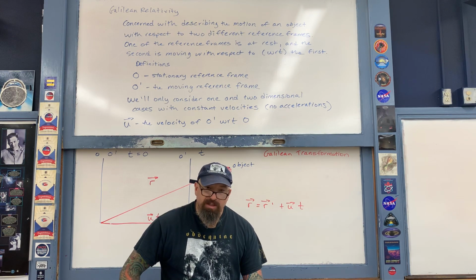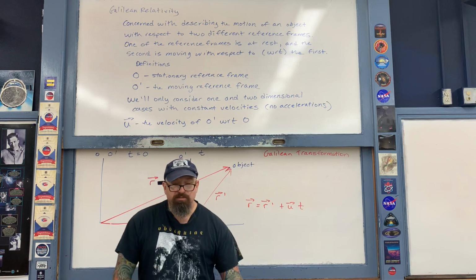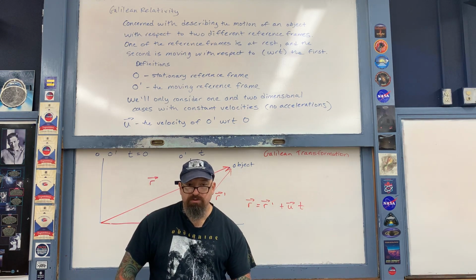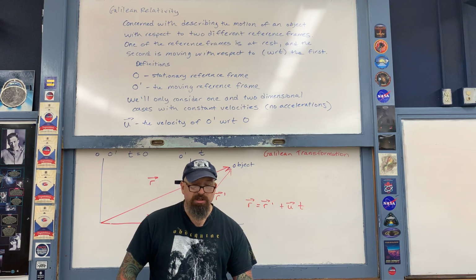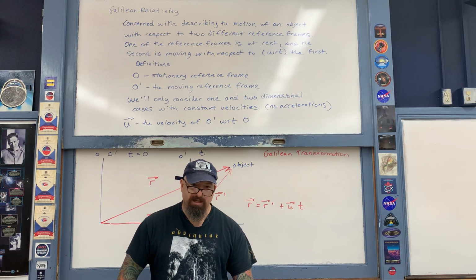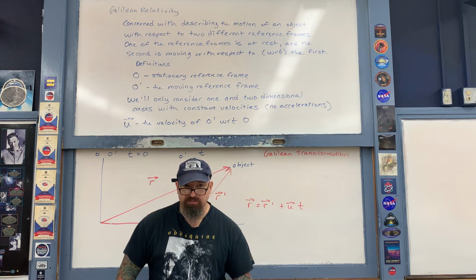Okay, now that you've looked at that demonstration and you can relate it here to this triangle, let me now describe what is referred to as the velocity transformation. The velocity transformation is a description of the velocity of the object with respect to the two different observers. Here's then how we find what is called the velocity transformation.